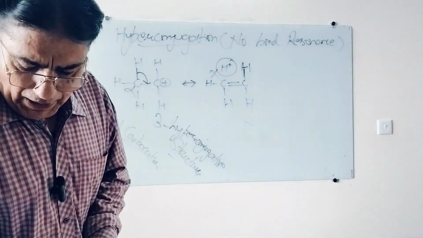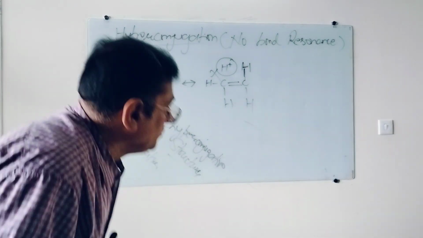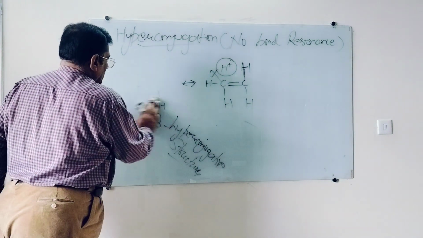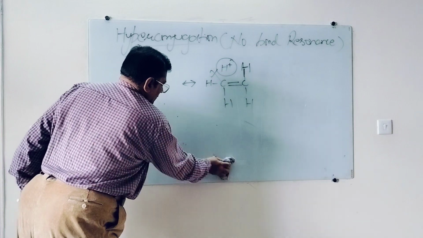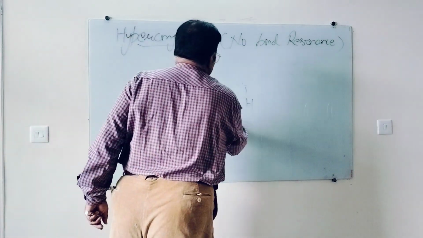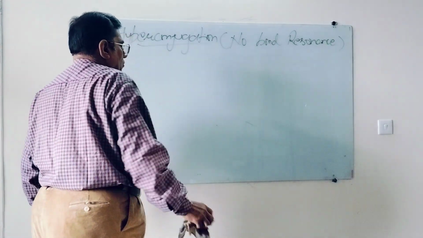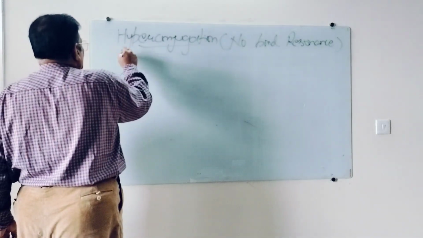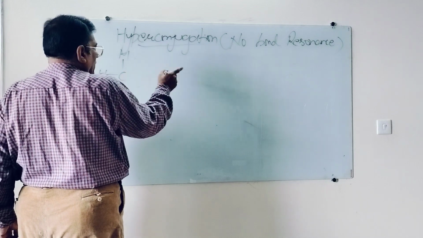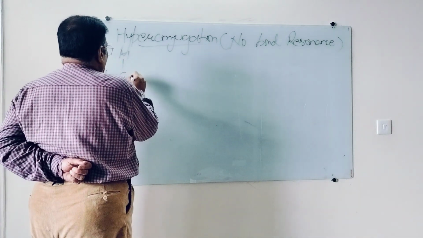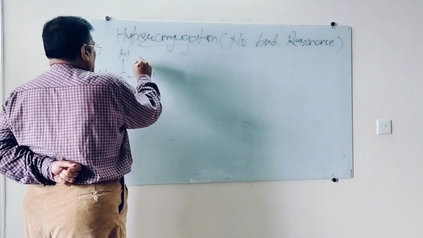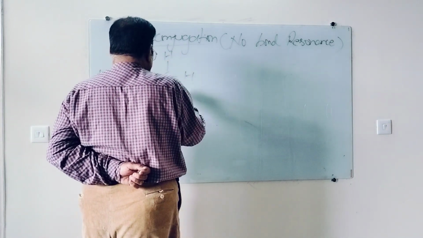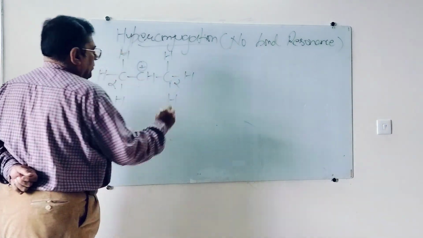Now I take the example of isopropyl. How will hyperconjugation take place in isopropyl? That is a 2 degree or secondary. This is an alpha carbon, this is an alpha carbon.